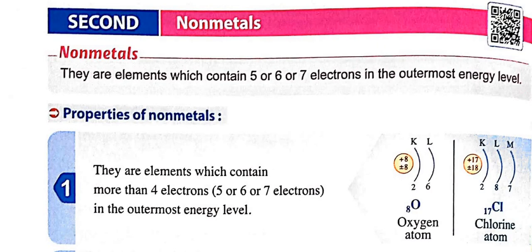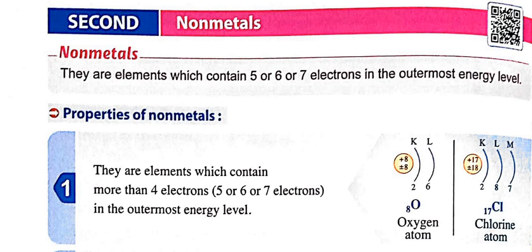So here we have the non-metals. They have an outer energy level with more than 4 electrons, so it can be 5 or 6 or 7. So it's easier for the non-metals to gain electrons instead of losing them.